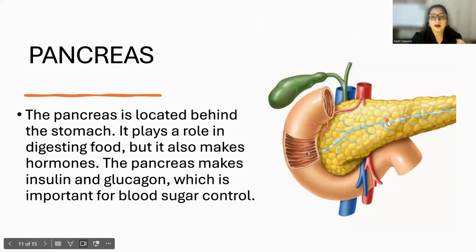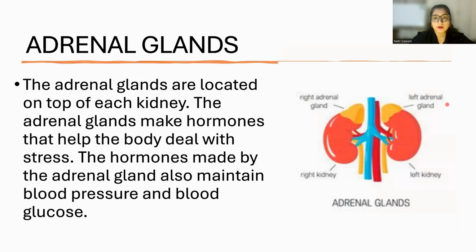Now this is the pancreas, and the pancreas is located behind the stomach. You can see this is the stomach, J-shaped, and we have the pancreas. What does the pancreas do? It makes hormones, and the pancreas deals with 2 main hormones, which are insulin and glucagon, and they are important for blood sugar control, blood sugar regulation, you can say.